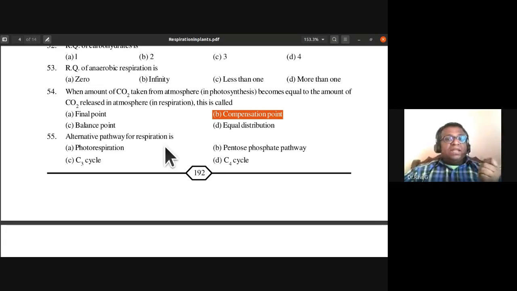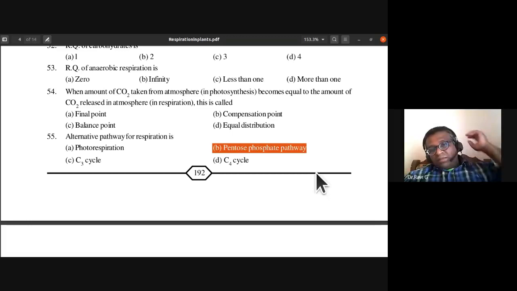55th, alternative pathway for respiration is, what is the alternative pathway for respiration? Photorespiration, pentose phosphate pathway, C3 cycle, or C4 cycle. The answer is A. No, not A. Sorry, it is B, pentose phosphate pathway.